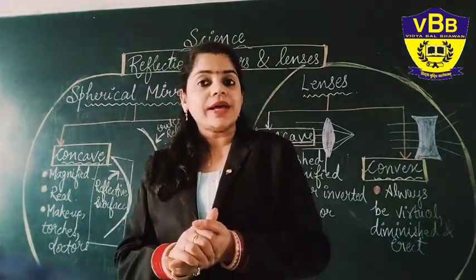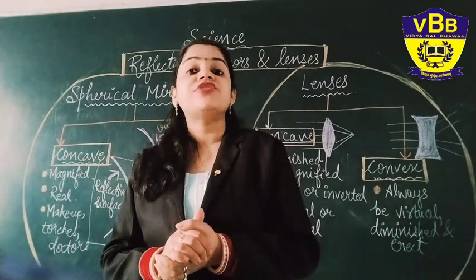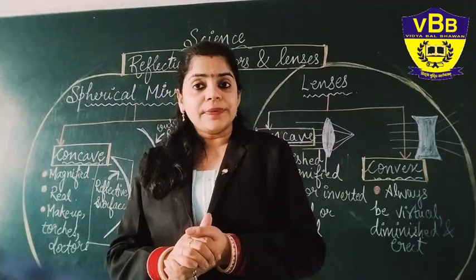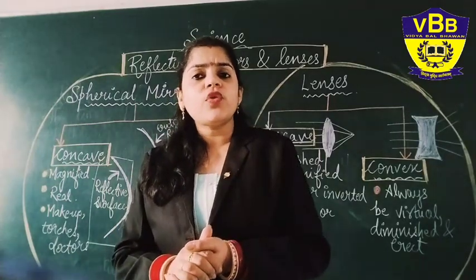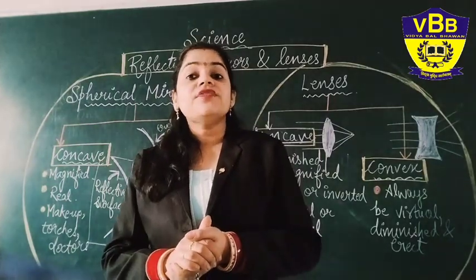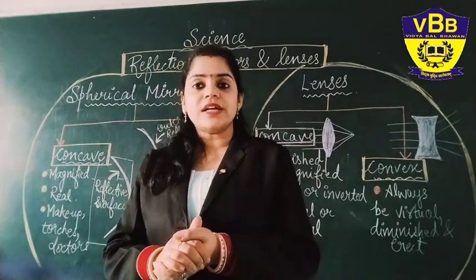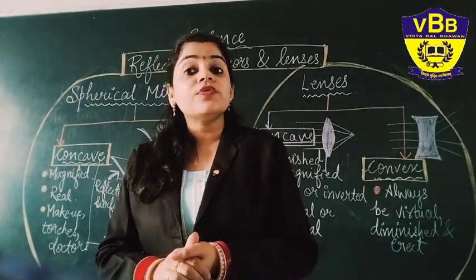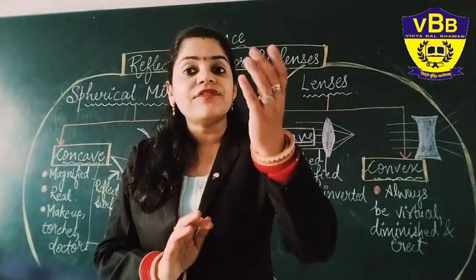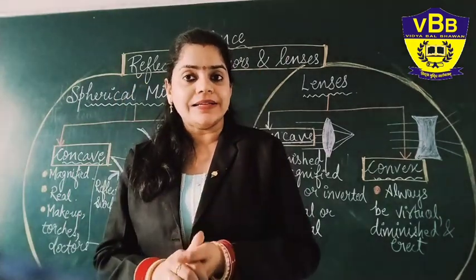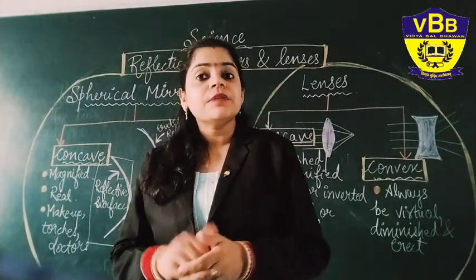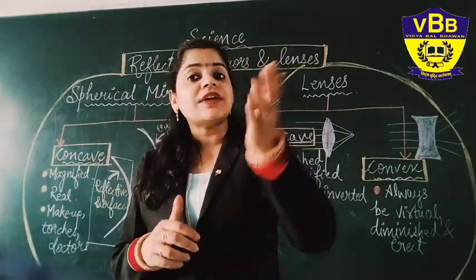And our fourth one is that the image is laterally inverted. It is a very important property. So what do you mean by laterally inverted? Have you ever noticed that when you are standing in front of a plane mirror and moving your right hand, the left hand of the image is moving?